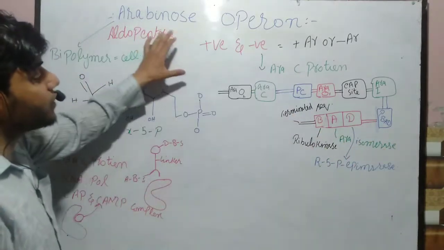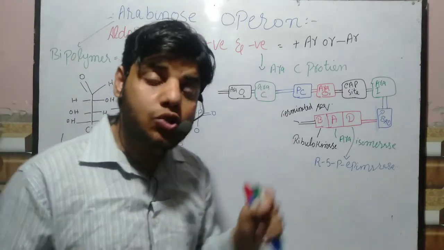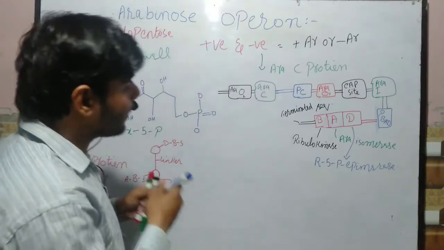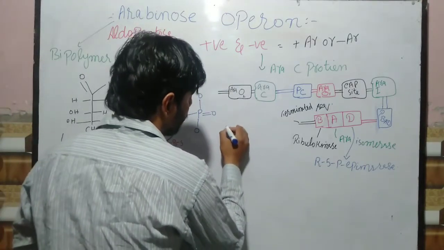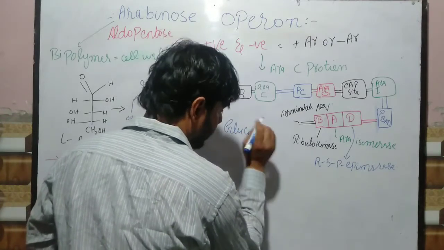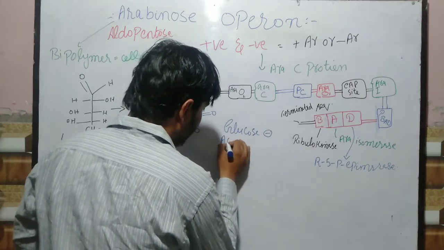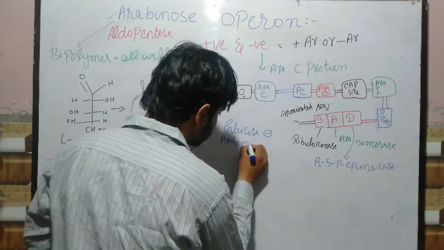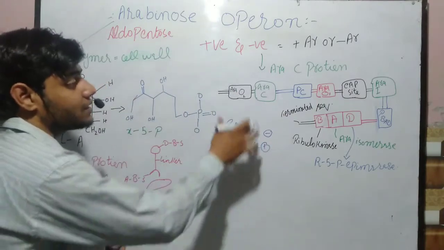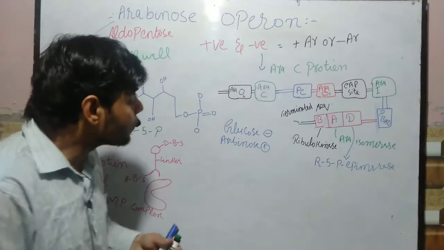Now, how is it switched on and switched off? This operon will be switched on when glucose is absent and arabinose is present.